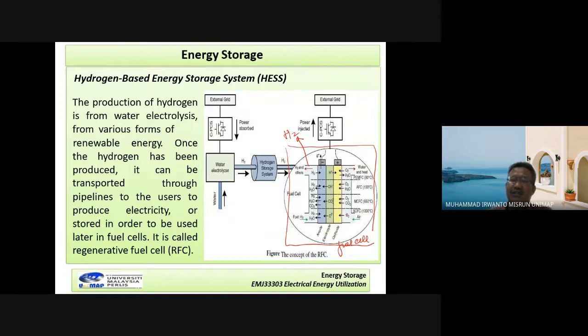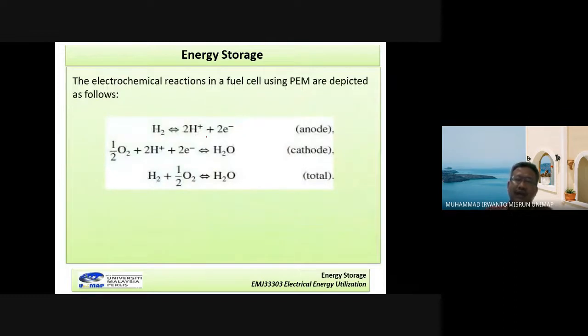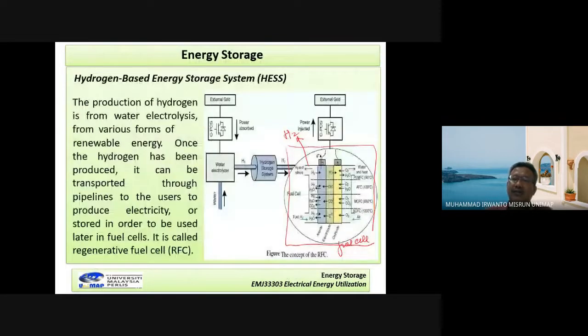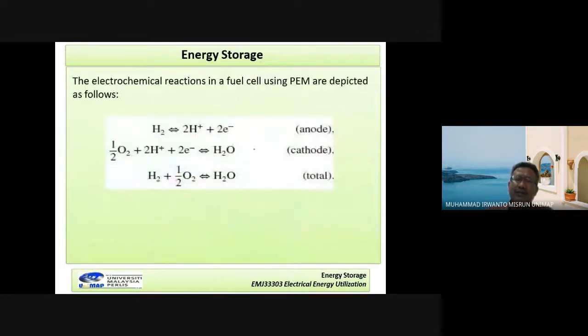Now, in this condition, the anode will do one chemical process and the cathode also. Here, H2 will produce H positive ions, and electrons will flow here. And then the cathode will produce like this.